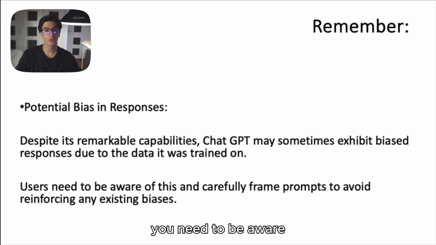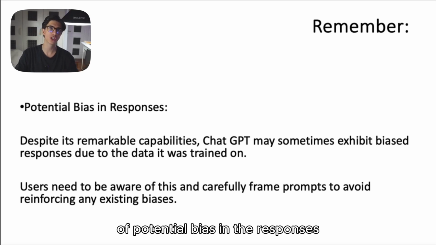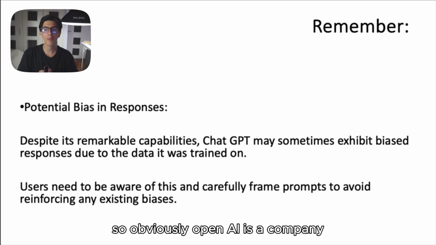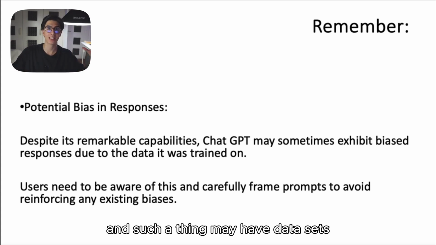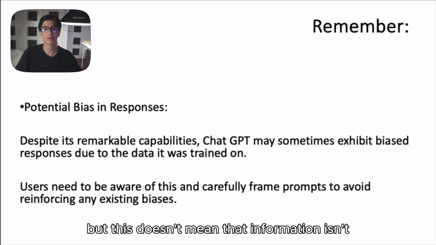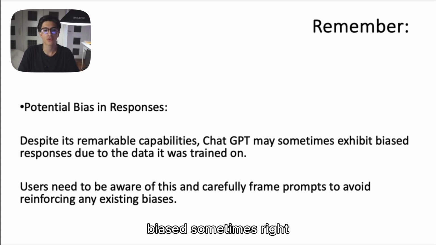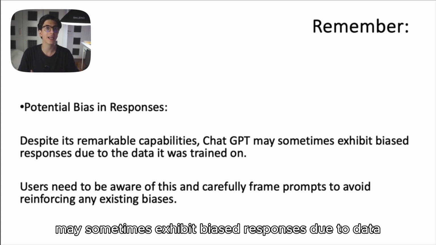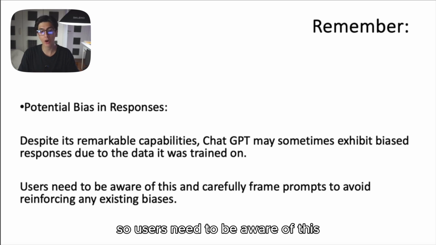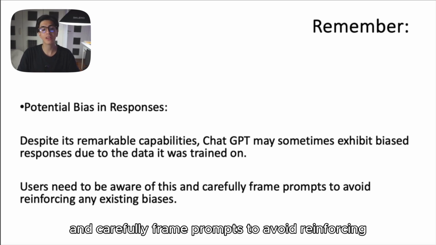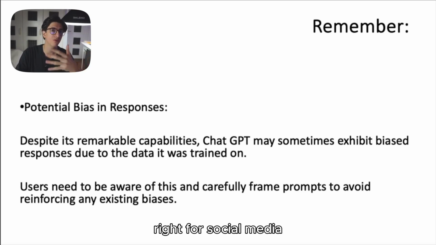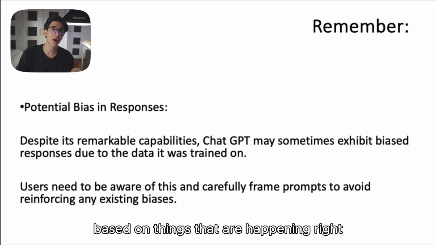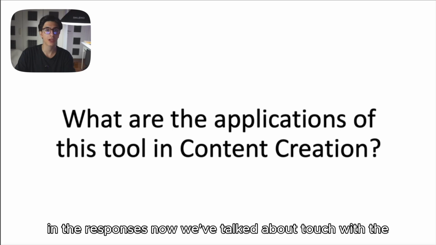Also, you need to be aware of potential bias in the responses that ChatGPT creates. Obviously, OpenAI is a company, and companies are run by people. ChatGPT may have data sets that receive information from all over the web, but this doesn't mean that information isn't biased sometimes. Despite its remarkable capabilities, ChatGPT may sometimes exhibit biased responses due to the data that it's been trained on. So users need to be aware of this and carefully frame prompts to avoid reinforcing any existing biases, especially if you are creating content for social media based on things that are happening right now in the world. You need to be aware of potential biases in the responses.